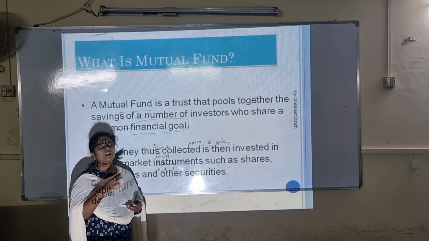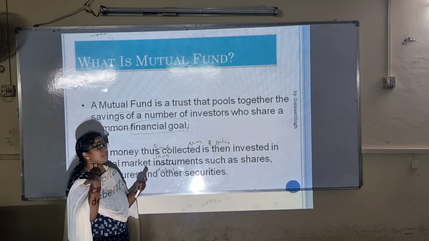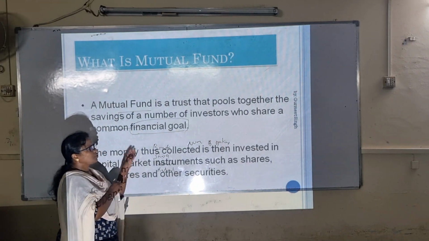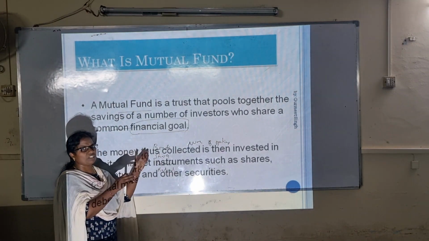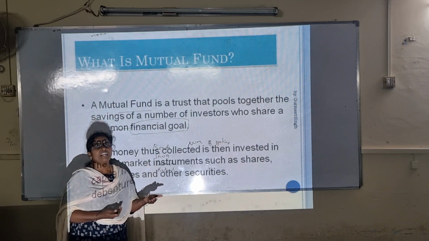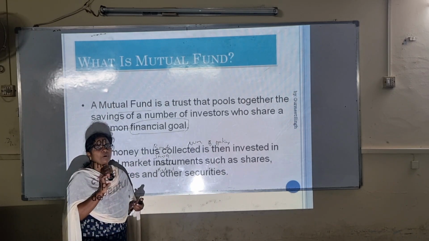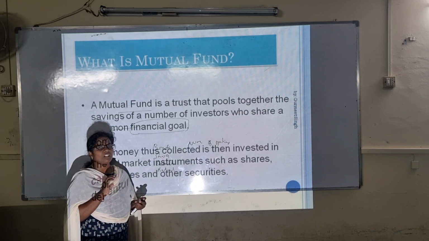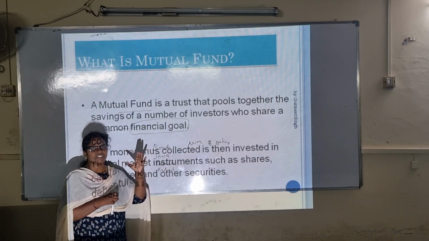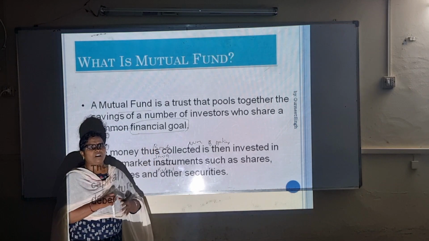Whereas if you compare with companies, there will be some limitations on investors. But in mutual funds, there is no limitation on where to invest and in how many schemes you are going to invest, based on your date of birth, your age. Considering all these criteria, the investors have to choose their eligible scheme which is useful.